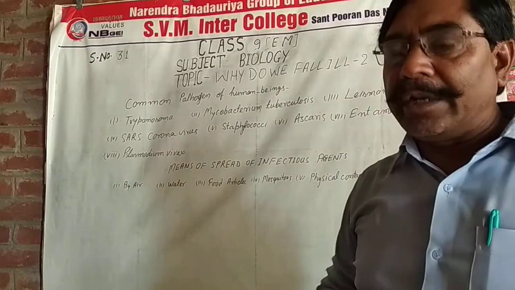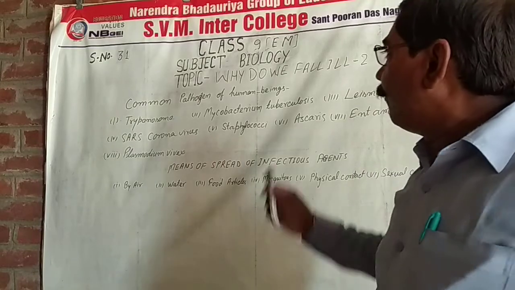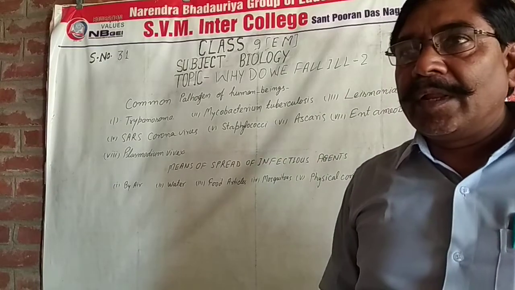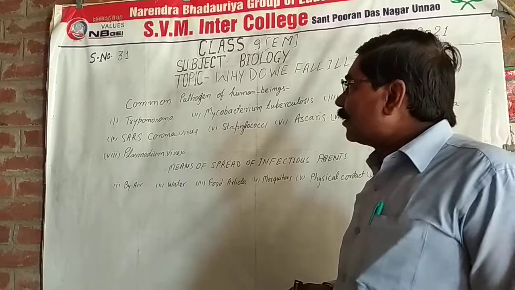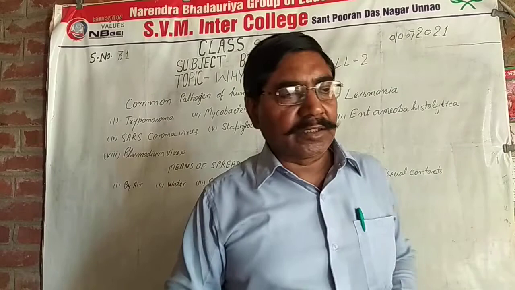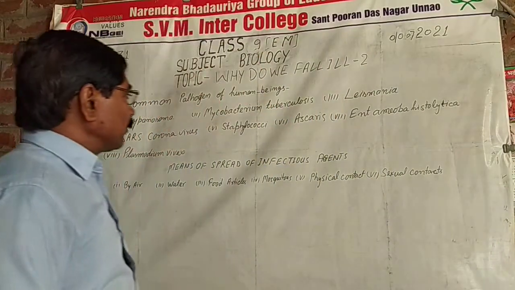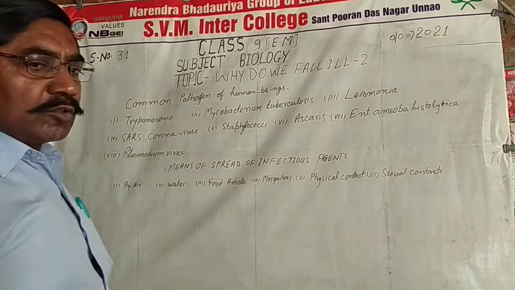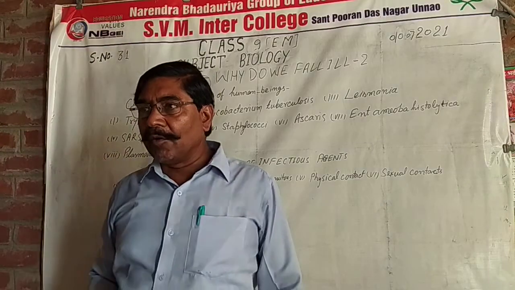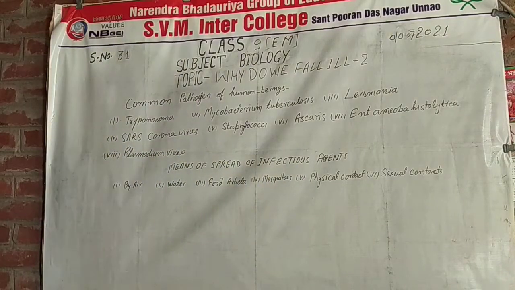The chapter is "Why do we fall ill?" Today I will teach you the common pathogens of human beings. First pathogen, Trypanosoma.